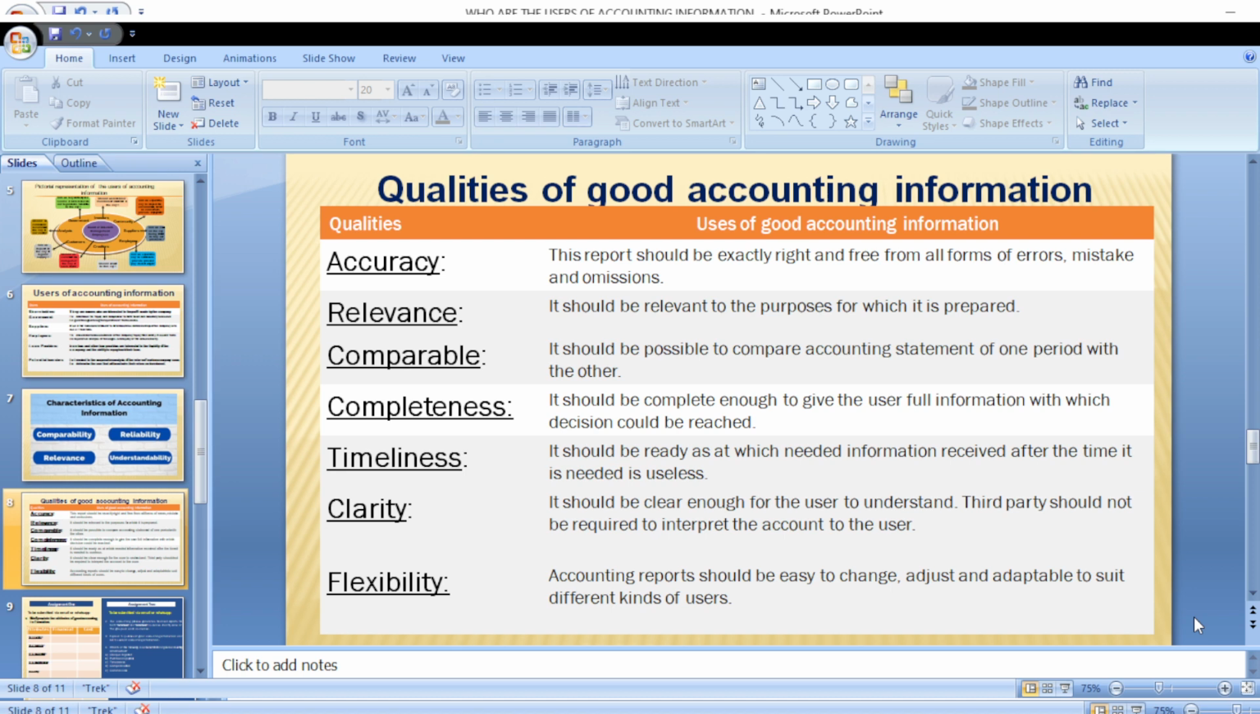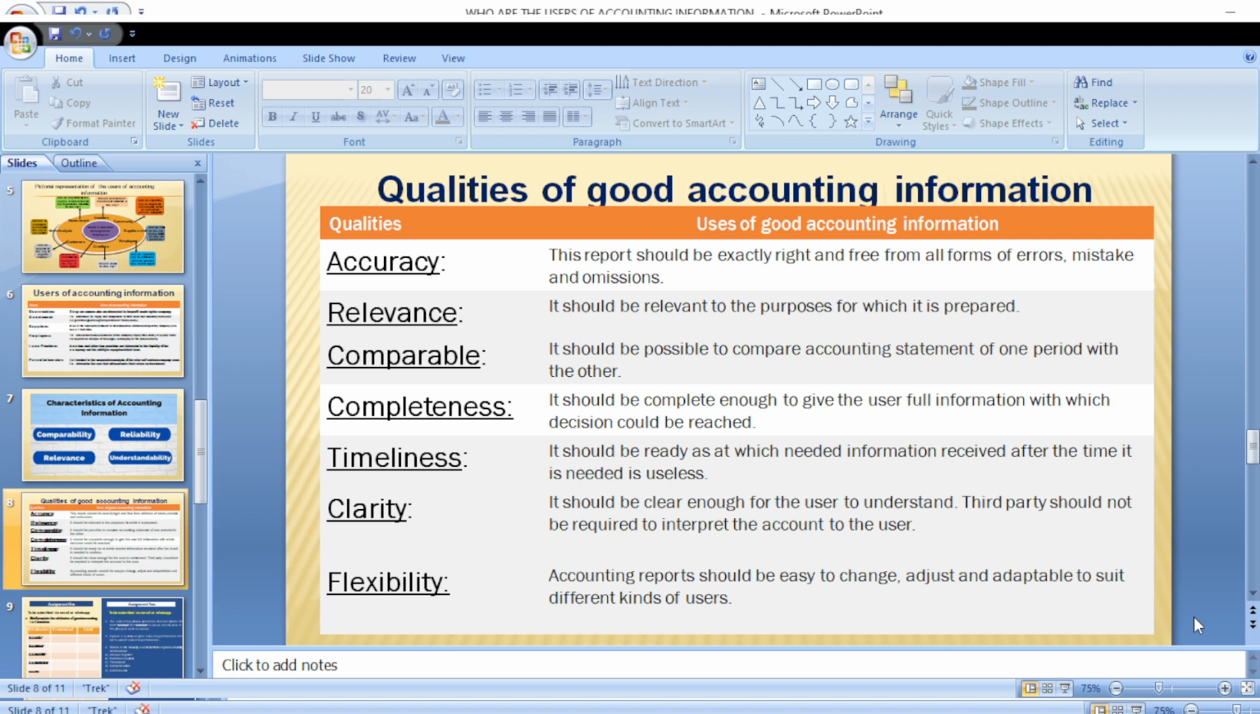Then there must be clarity. Clarity means it must be in simple language for anybody to be able to understand. You don't need a third party to interpret it to you. You should be able to know where the assets are, what is the value of the assets, what is the value of the liability, what is the value of the owner's equity. All this should be stated in simple and clear terms.